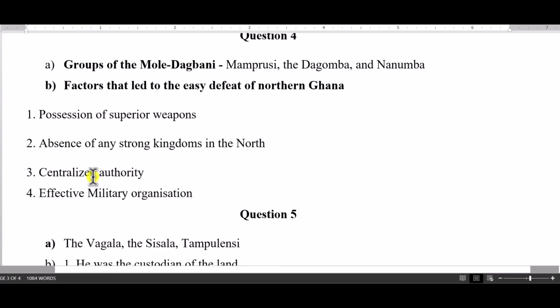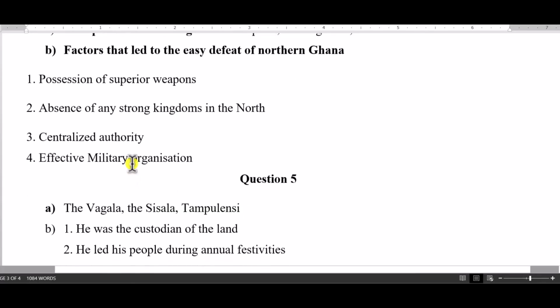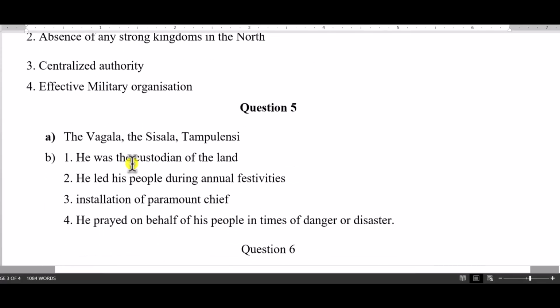The invaders also came with a centralized authority, unlike the indigenous people who did not have a centralized system, and so that also was a factor. Effective military organization was also key to the invaders, and that also aided them to actually defeat the indigenous people.